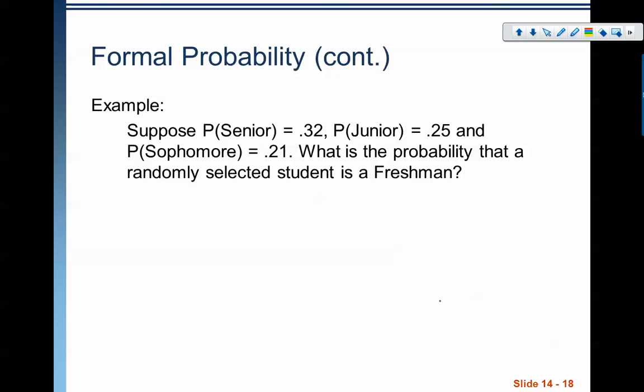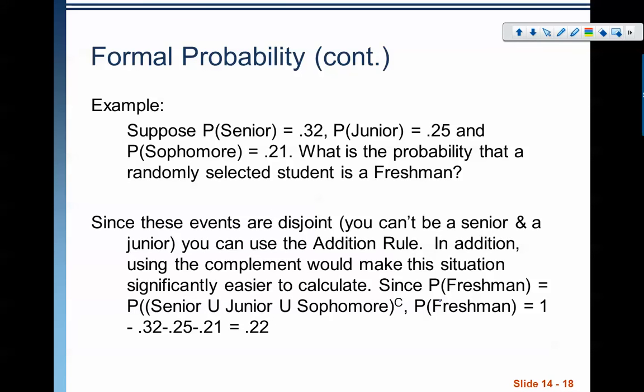But remember, the question is, what's the probability of selecting a freshman? Well, since these are disjoint, and I can't be all of those things at the same time, I can use the complement to figure this out. The probability of being a freshman is equal to the probability of being a senior or a junior or a sophomore complement. Notice how we're using a combination of the addition rule and the complement rule to solve this, right?